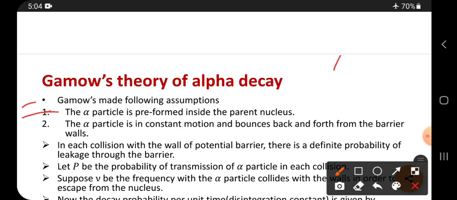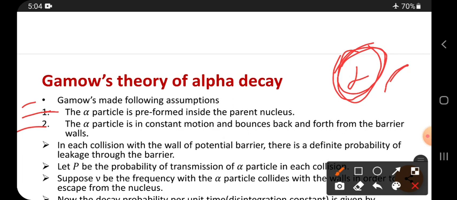Pre-formed means suppose this nucleus is going to disintegrate or going to decay. So before decaying, this nucleus already has an alpha particle existing inside the nucleus. So that is the meaning of pre-formed inside the parent nucleus.